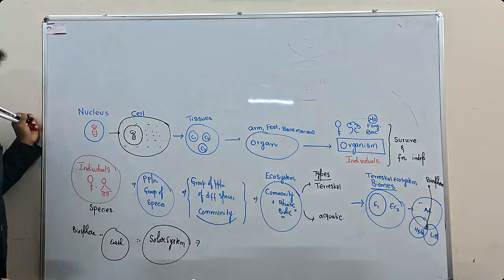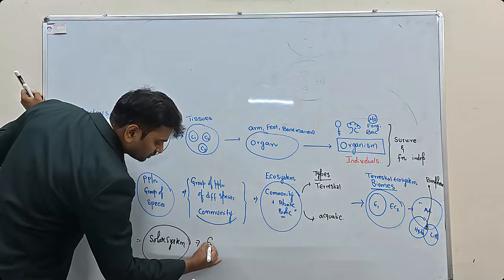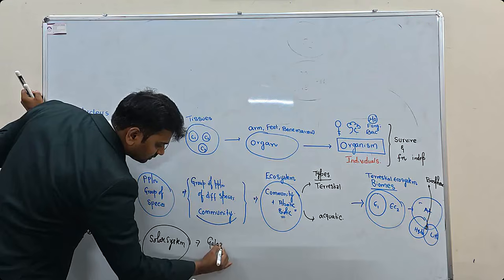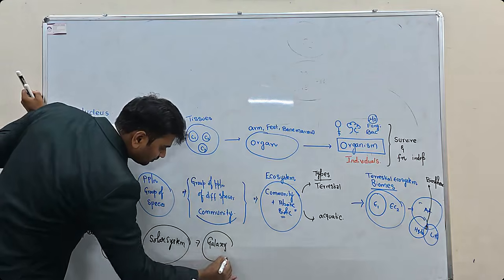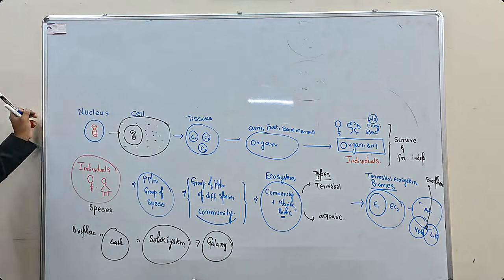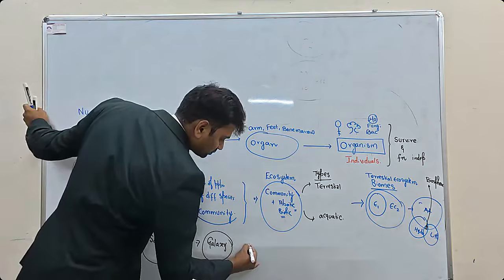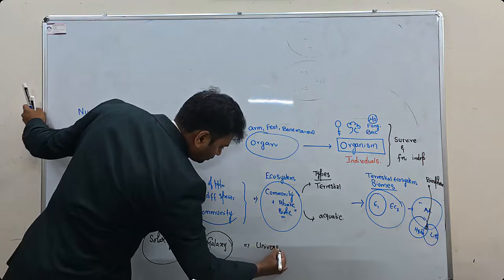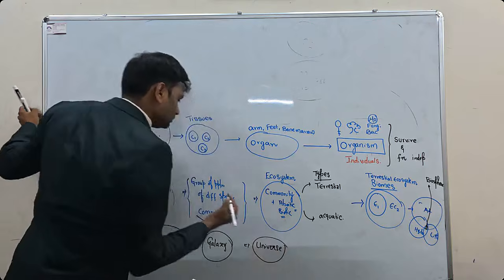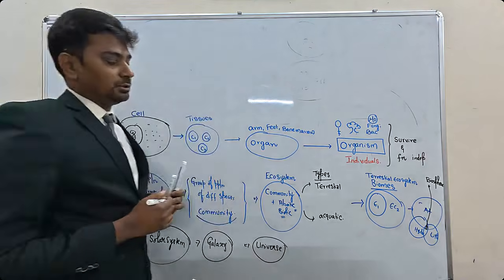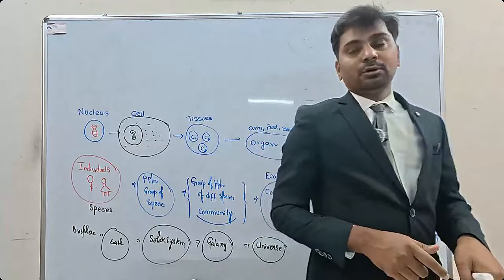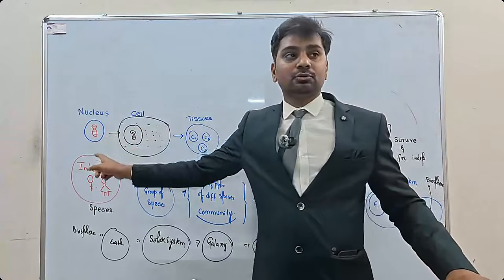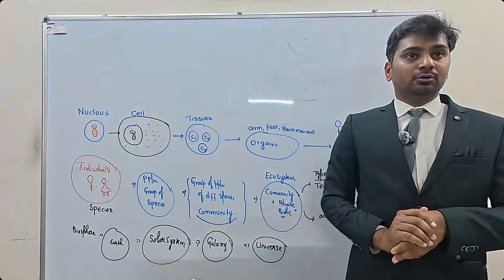Next, a group of solar systems is called galaxies. All the galaxies will become a part of the universe. This is the systematic evolution from nucleus, genes to universe. This is how it goes.